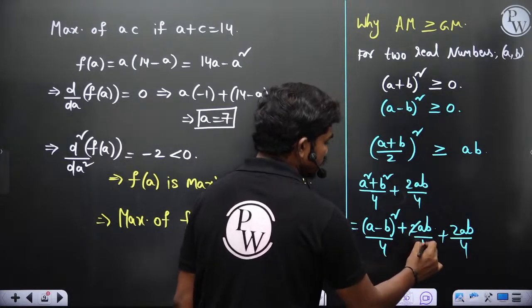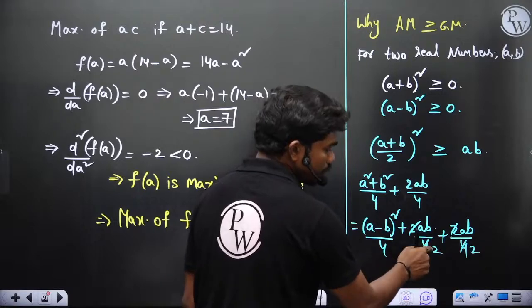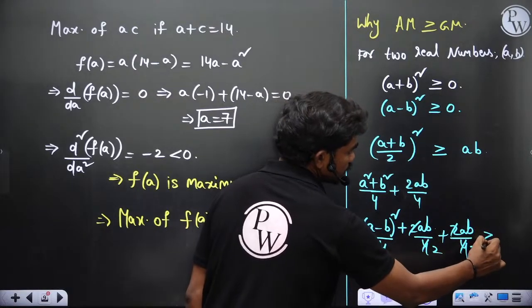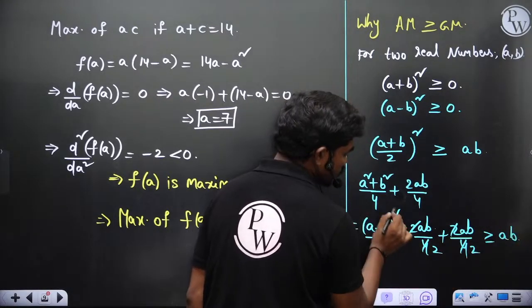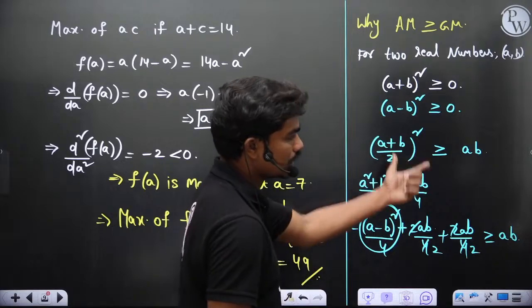So now you can see ab by 2 and ab by 2. This is always greater than or equal to ab because of this term. That's it. So this inequality always holds.